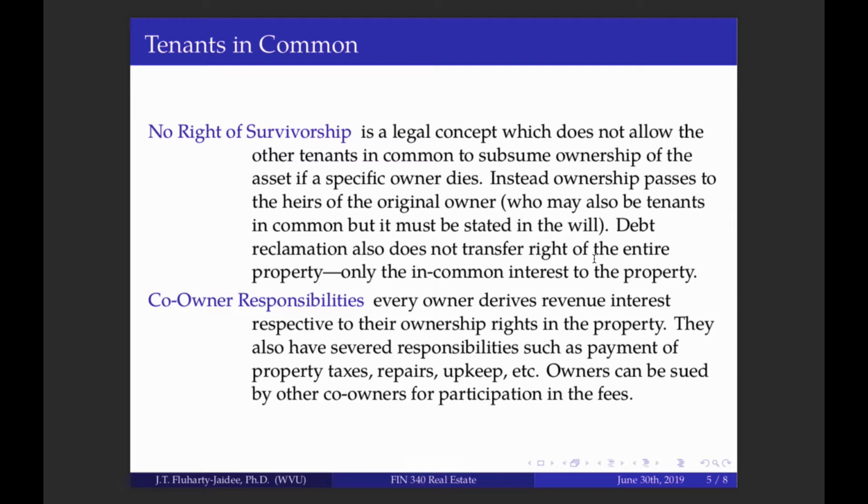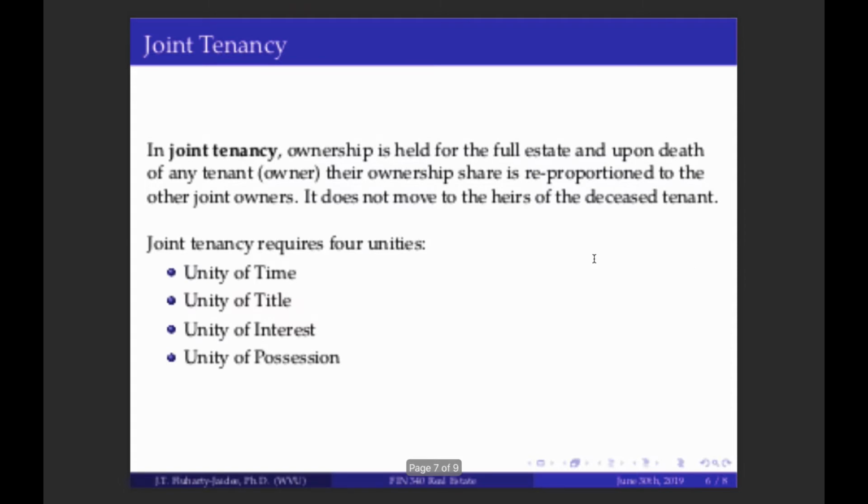Okay. The owners of the property are co-owners, so if they derive a revenue from the property, it has to be split evenly or according to the percentage of ownership, but also all costs associated with the property are split evenly or divided by the percentage of ownership. And that includes property taxes, repairs, upkeep, and etc. If one owner does not pay their costs or property taxes, the other owners must pay those costs or property taxes and can sue the remaining owner for their portion, okay? In order to participate in those costs.